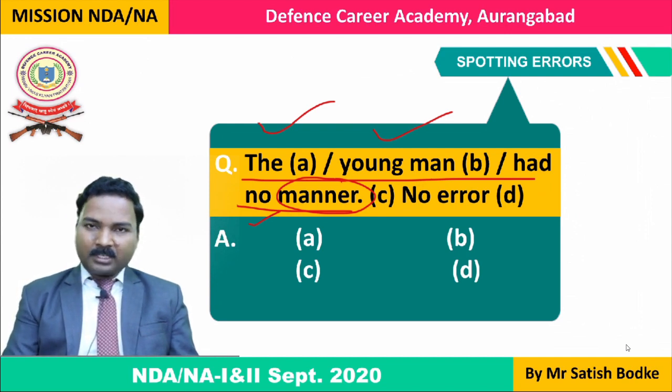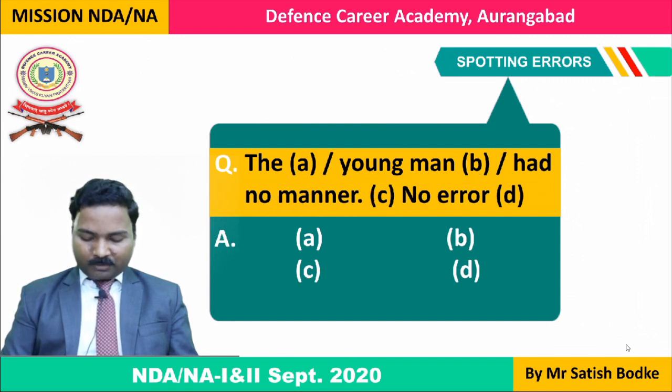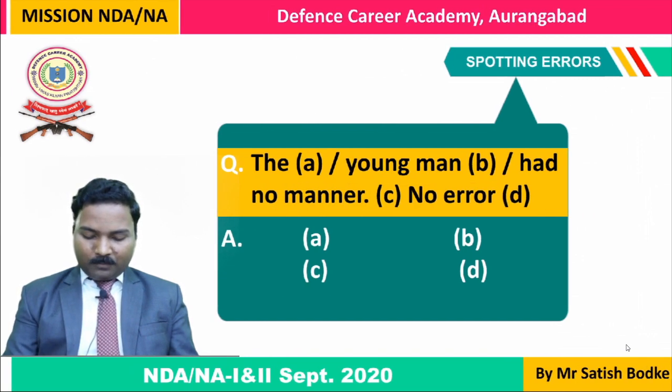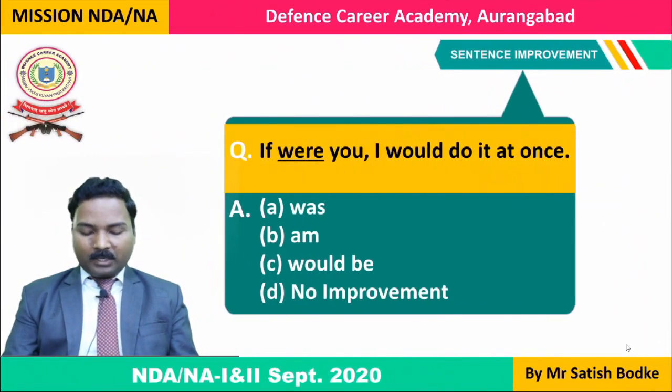So there is grammatical error in section C. So your answer will be C. In this way, we will have to answer this kind of question of spotting error. And now we'll look at what is sentence improvement. In sentence improvement, again you are given a sentence,